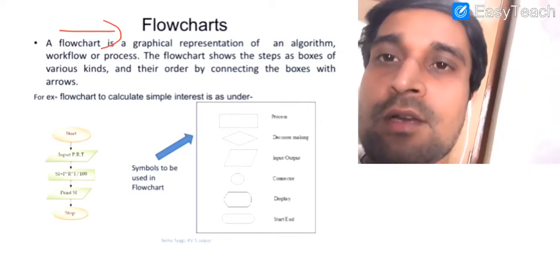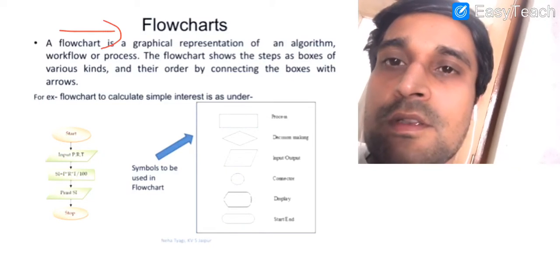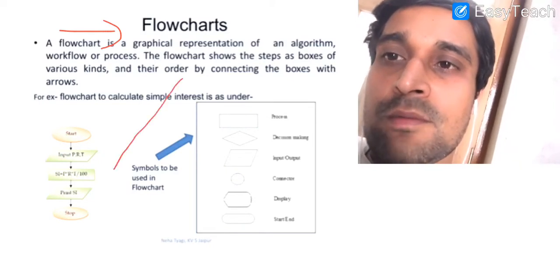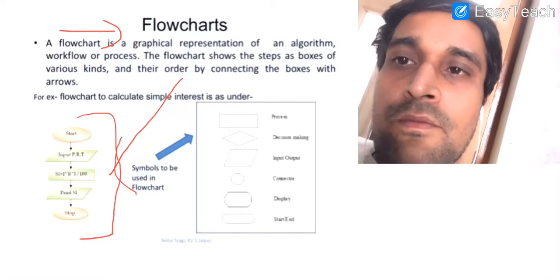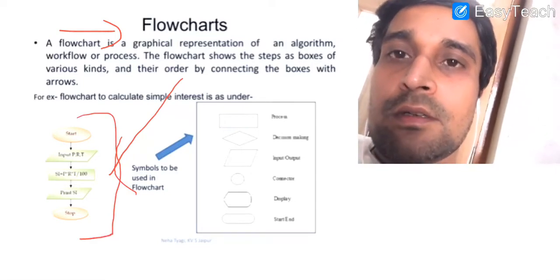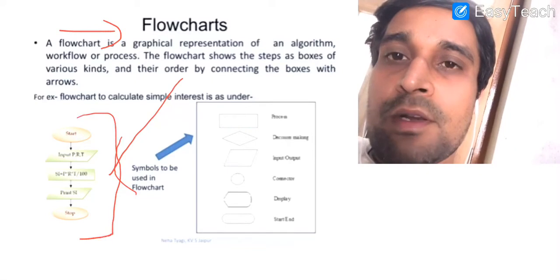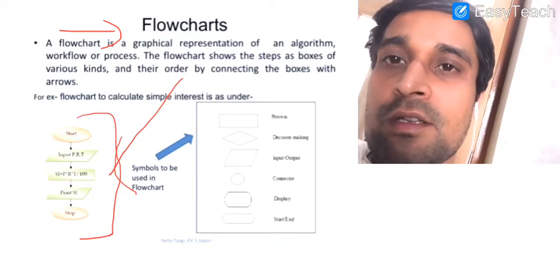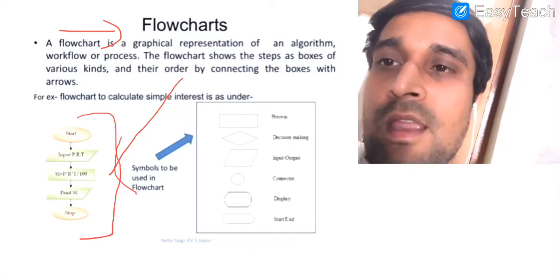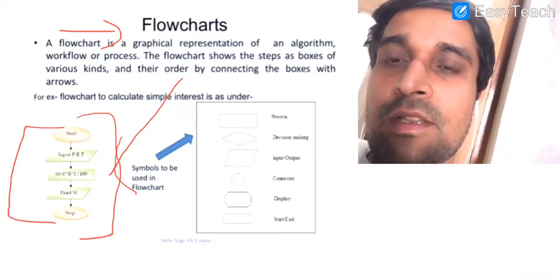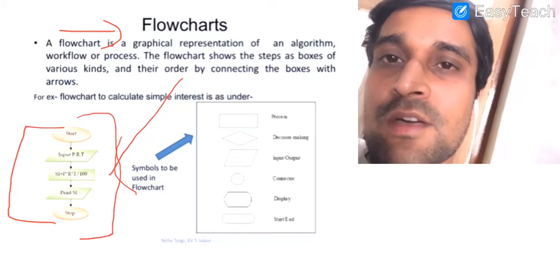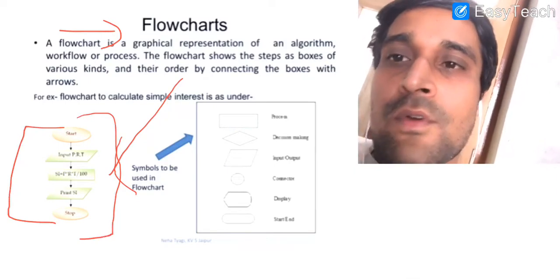So instead of going with the algorithm, we can design the pictorial representation of the algorithm, that is known as flowchart. Here in our example we have shown you the flowchart for calculating the simple interest when we provide the principal, rate and time. Every program will have a well defined starting and ending point. These will be the first and the last representation that we will use in our flowchart.